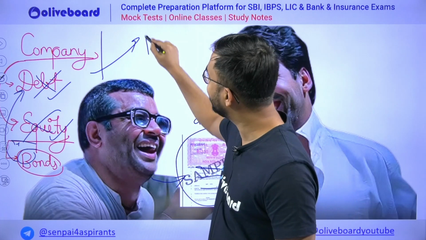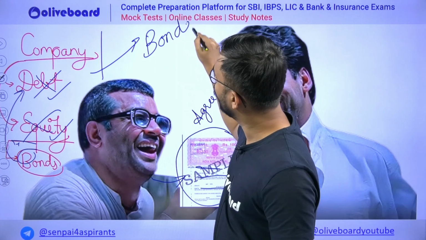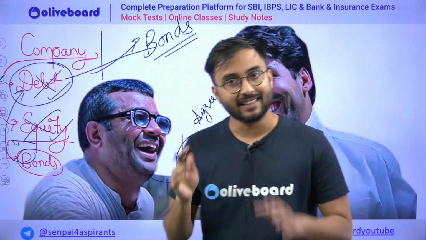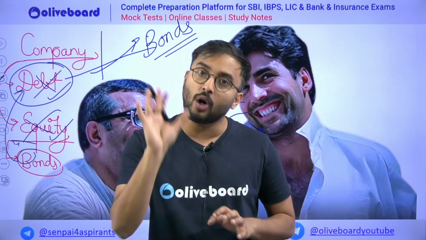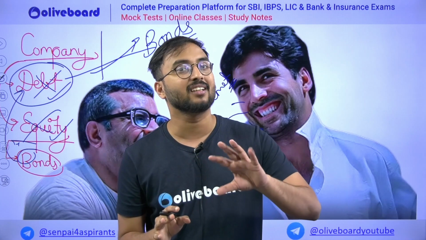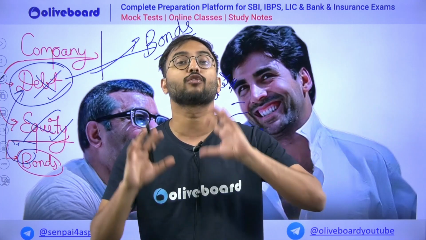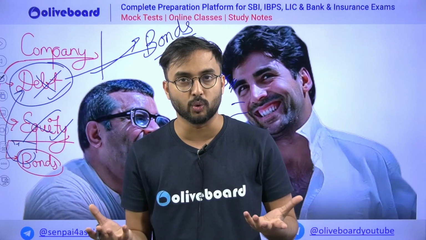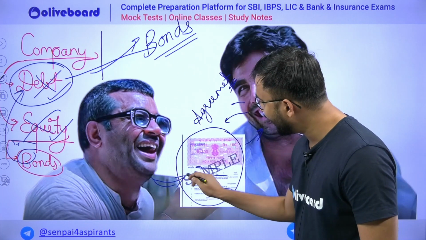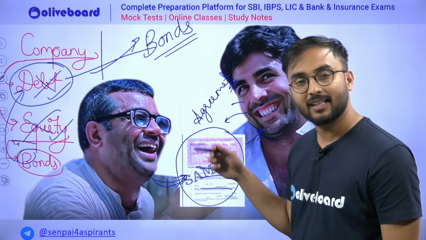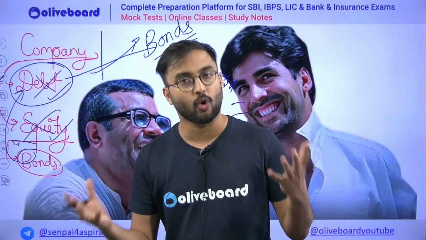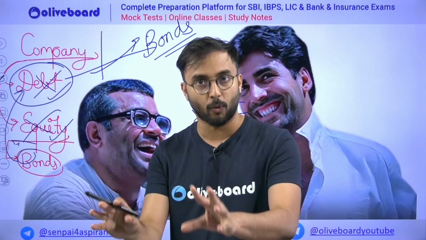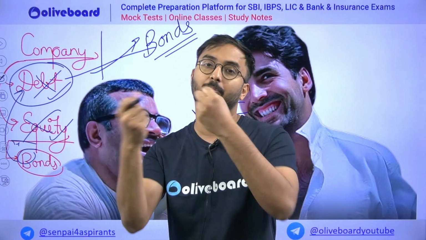And how can a company raise it? Through bonds, which come under debt only. So bonds are nothing but, yes, the company is raising the money through a loan only, but here the company is not taking that loan from a bank, but rather from multiple people. It may be a group of people or individual people also. Now how will the company do that? Simple. How Babu Bhaiya gave a sample of agreement to Raju to sign, similarly the company will give multiple bonds or agreements in the market, and then people will buy those agreements or bonds, and through all those people the company will get the money.